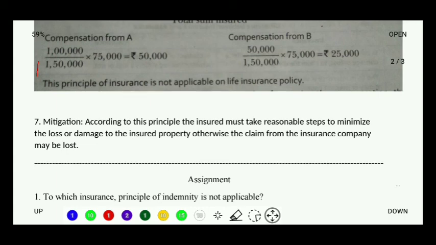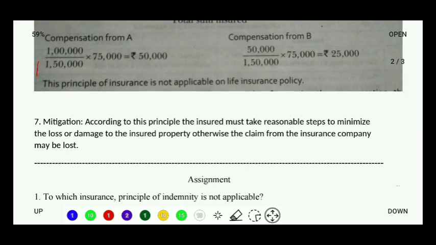Understood? The insured should not become careless of his property once he has taken the insurance policy. He becomes very chilled and relaxed that, okay, whatever happens, let it happen. I have the policy with me. I have taken the insurance policy. No. This attitude, this tendency is not allowed due to this principle of mitigation.